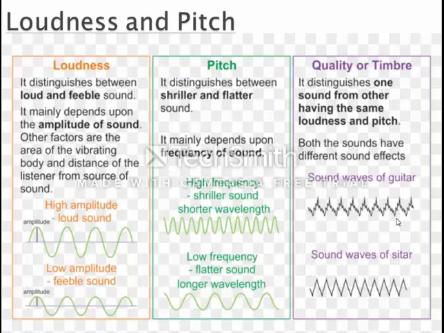If frequency is more, the voice is shrill, and if frequency is less, the voice is less shrill. And third is quality. If loudness and pitch are the same, we can distinguish one sound from the other with the help of quality, which is also called timbre, or sometimes tone, because the sound effects are different.